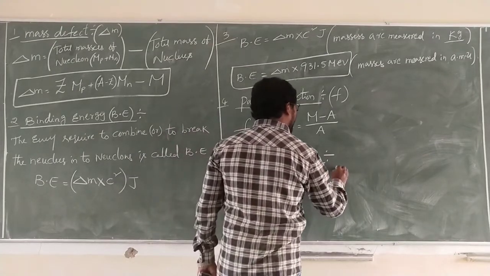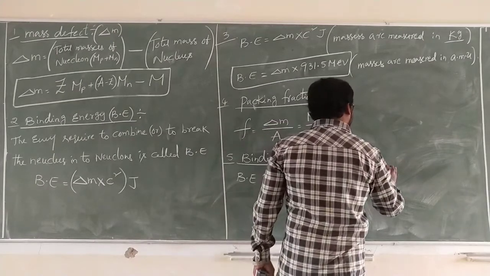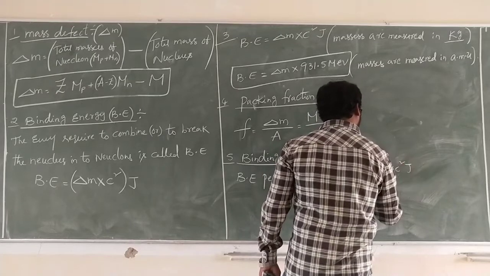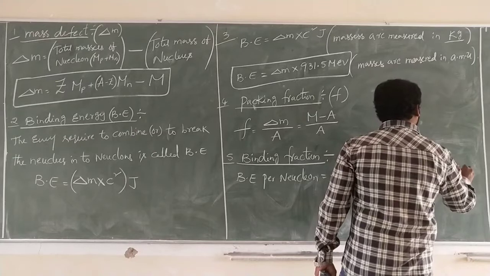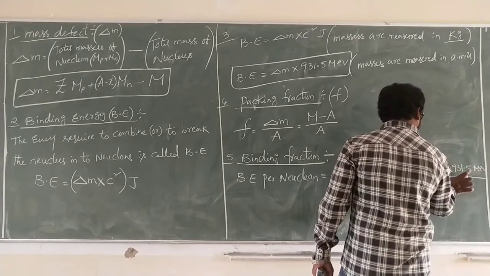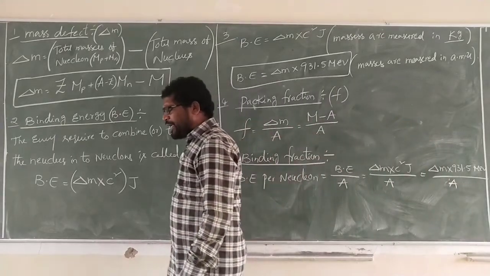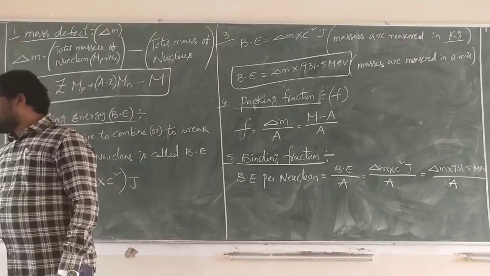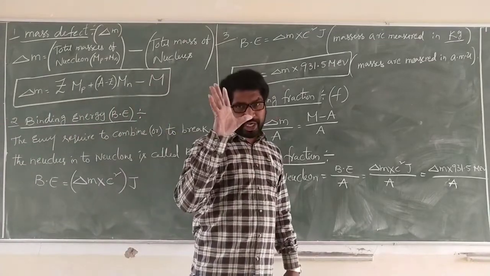This is called binding energy, delta M into C square joule by nucleon, or delta M into 931.5 MeV by nucleon. Binding energy per nucleon represents how stable the nucleus is.